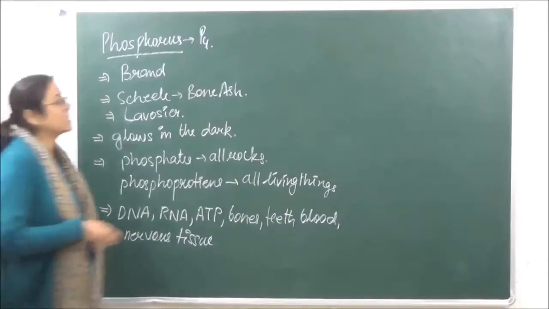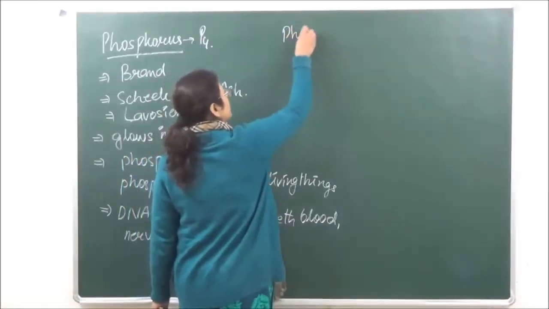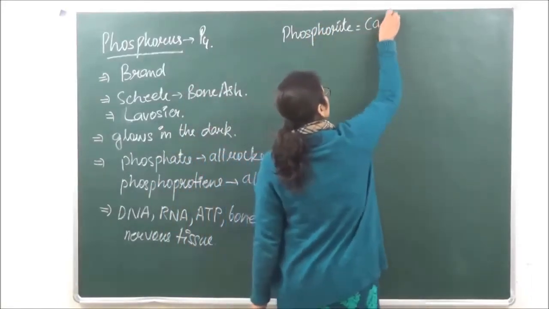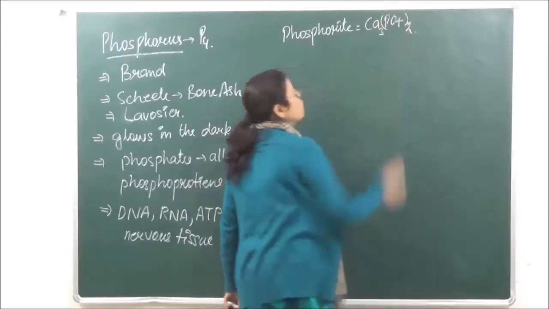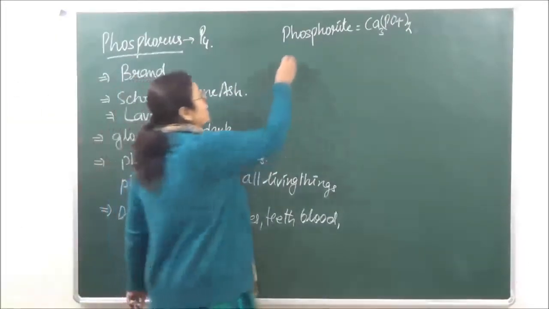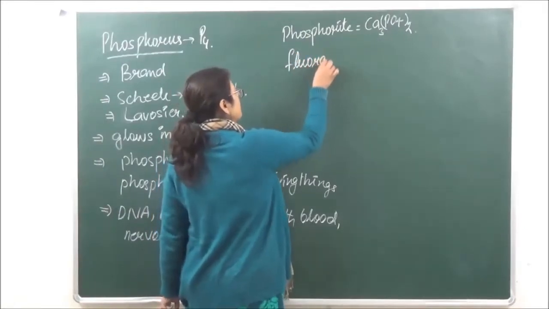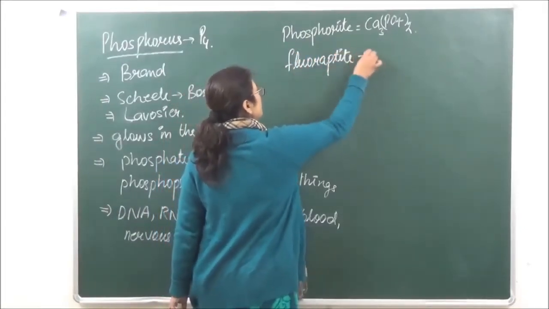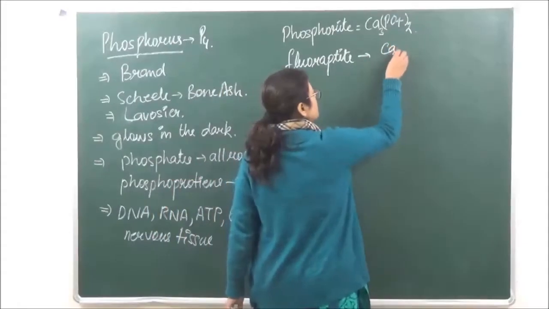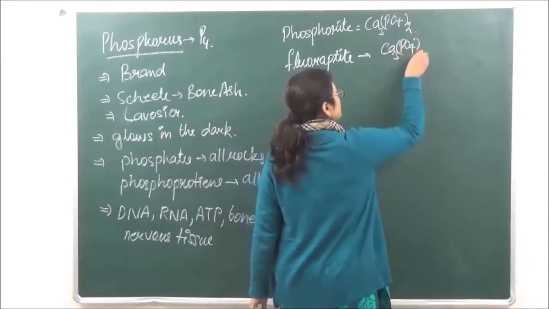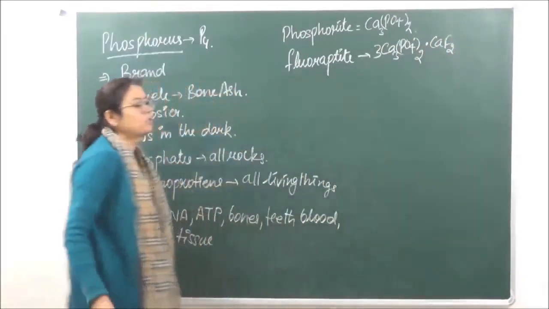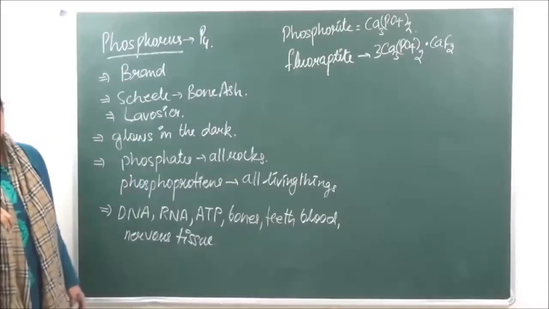We have phosphorite, which has the formula, basically it is calcium phosphate, known as phosphorite, Ca3(PO4)2, and we have fluorapatite, which has the formula, it is a double salt of calcium fluoride and calcium phosphate. So these are the two minerals जिसपे phosphorus present रहता है.